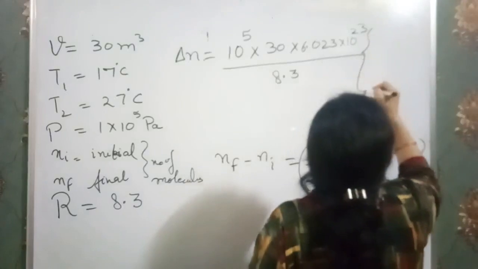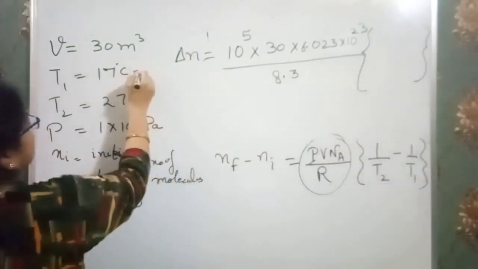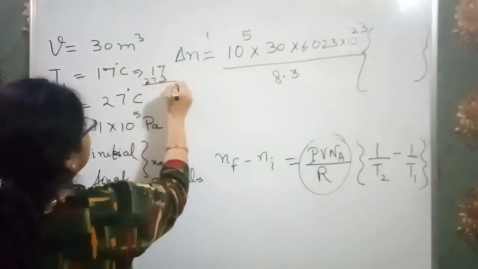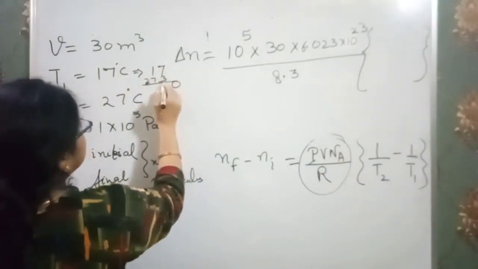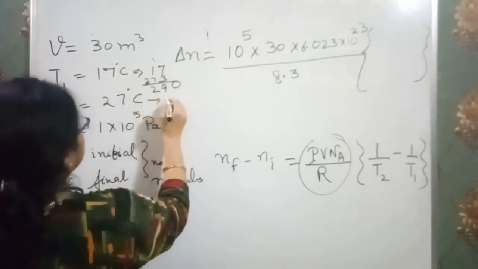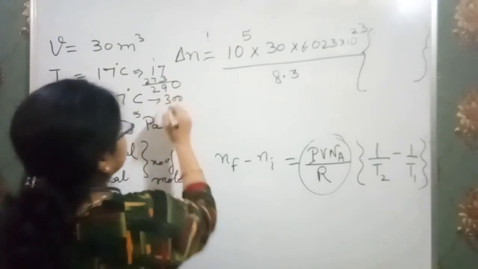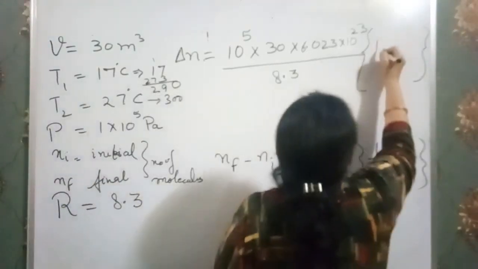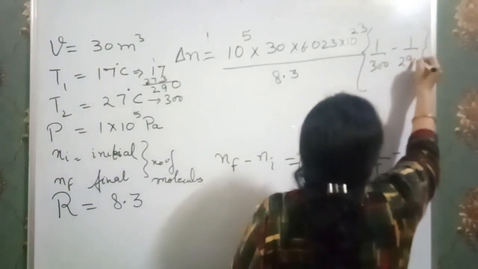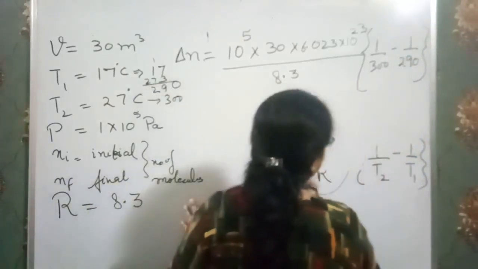Now T1 and T2 should be in Kelvin, so just change it: 17 plus 273 we have 290, and here I have 300. That means 1 over 300 minus 1 over 290. You just evaluate this and find the answer for me.